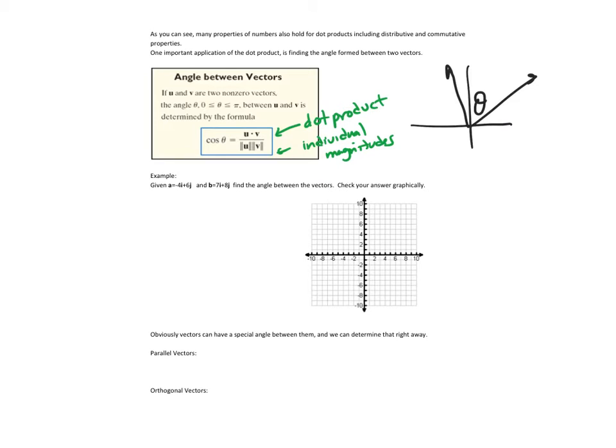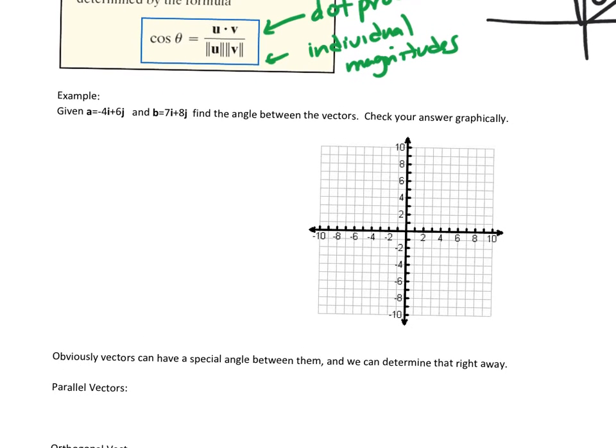If I look at the example here, we have two vectors, A and B. A is vector -4, 6, which is the one we had before. It looks somewhere like there, so there's vector A. Vector B is 7, 8, which would point up in this direction. We're trying to find the angle between these two vectors, so we're trying to find this angle theta here.